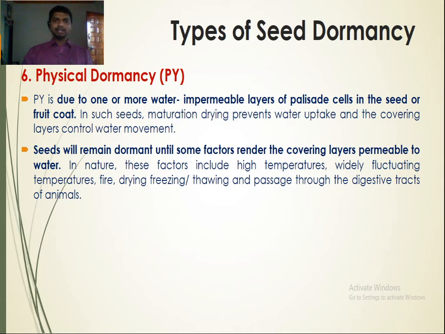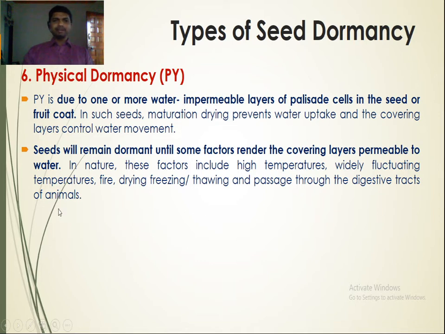Seeds will remain dormant until some factors render the covering layers permeable to water. So once the seed coat or fruit coat becomes permeable to water, such seeds are able to germinate. In nature, these factors include high temperature, widely fluctuating temperatures, fire, drying, freezing, thawing, and passage through the digestive tracts of animals.